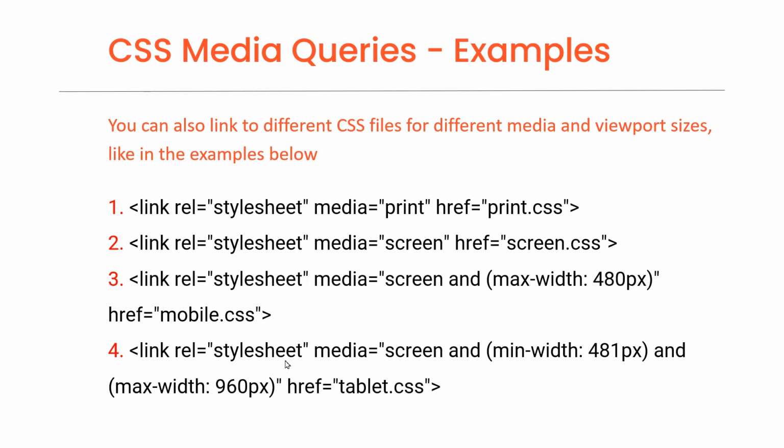The fourth example code is limiting the use of tablet.css file to only screen type media, where the width of the device screen is between 481 and 960 pixels.